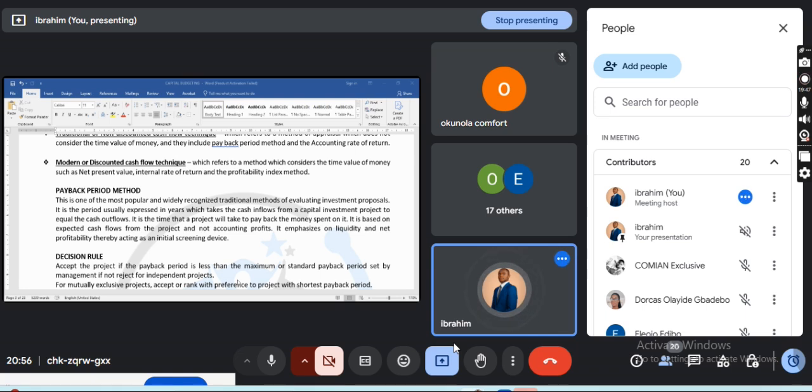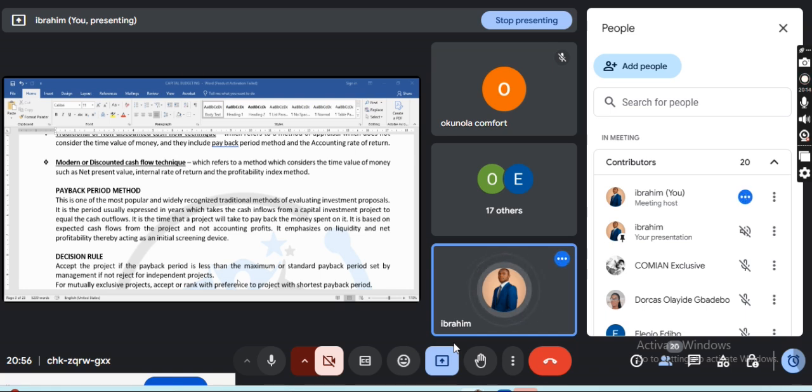When you want to embark on two projects, and you see that the payback period of project A is greater than the payback period of project B, you look at it as a rational investor. Don't forget that you are all investors. When we get to portfolio theory, you will see how you make investment decisions. This is capital investment, while portfolio is stocks.